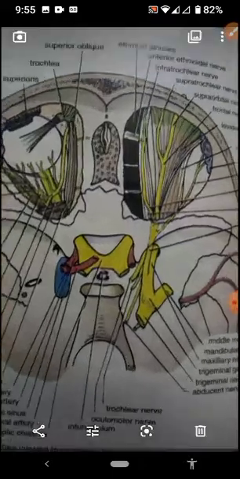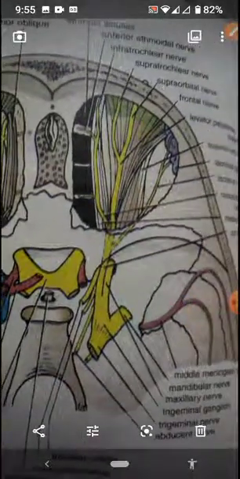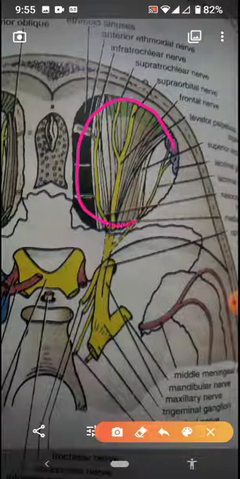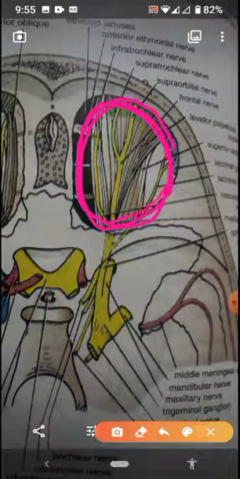Okay. Let's start today's lecture. Today we will study about the orbit. This is the orbit and the nerves of the orbit we are going to discuss.